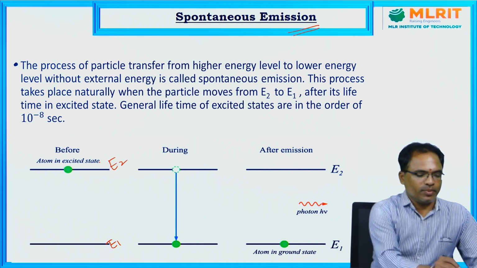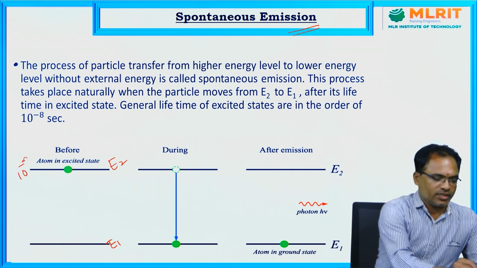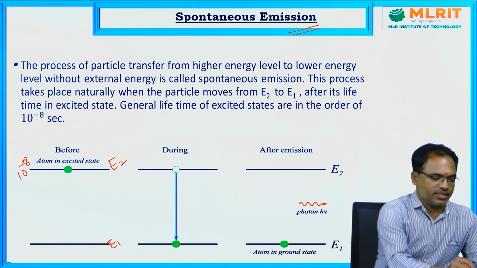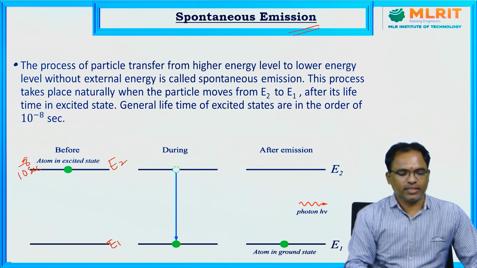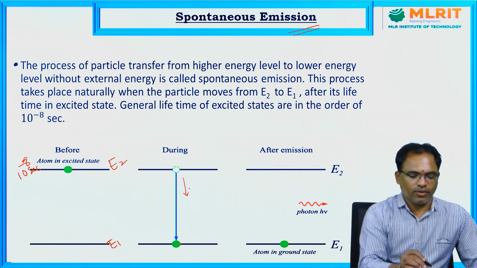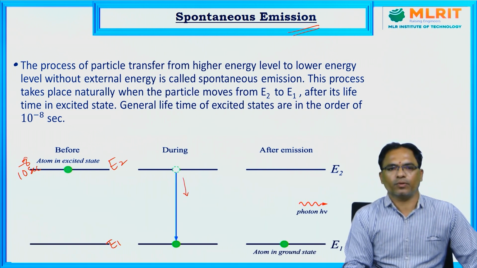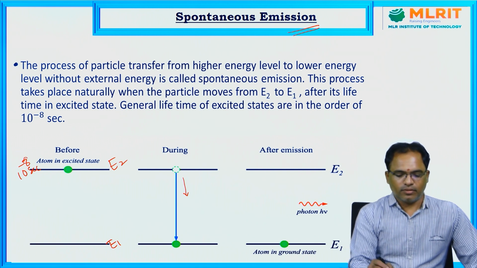The atom is already in the excited state. The lifetime of the excited state is 10 power minus 8 seconds. After 10 power minus 8 seconds is over, the atom automatically makes a transition from higher level to lower level. This process of particle transfer from higher energy level to lower energy level is called spontaneous emission.